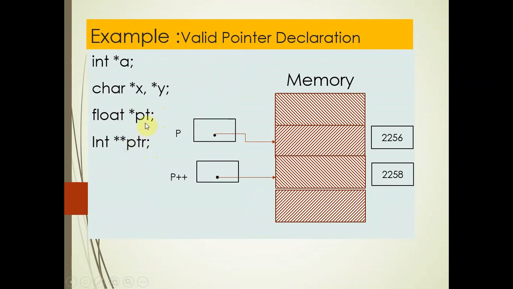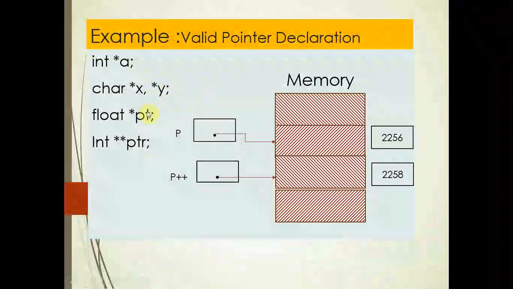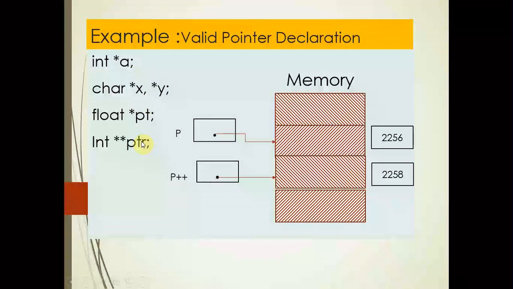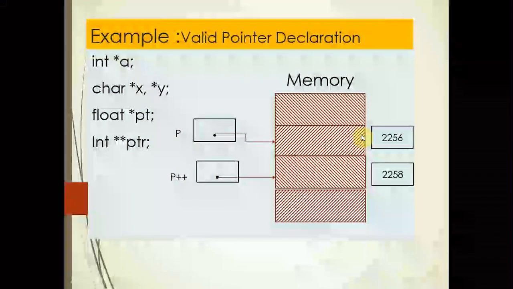Double pointer means suppose pt contains the address of A and ptr contains the address of pt, meaning pointer to pointer, a double pointer. The concept of double pointer I will discuss later, but here I want to show you with the help of this slide that the pointer value can also be incremented normally.